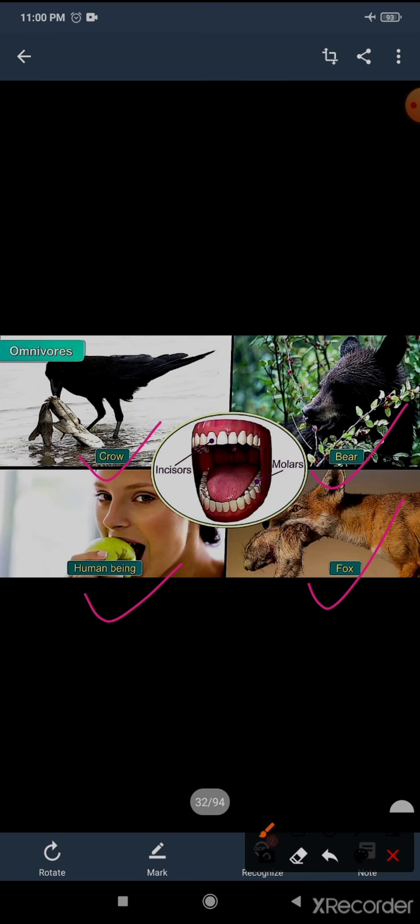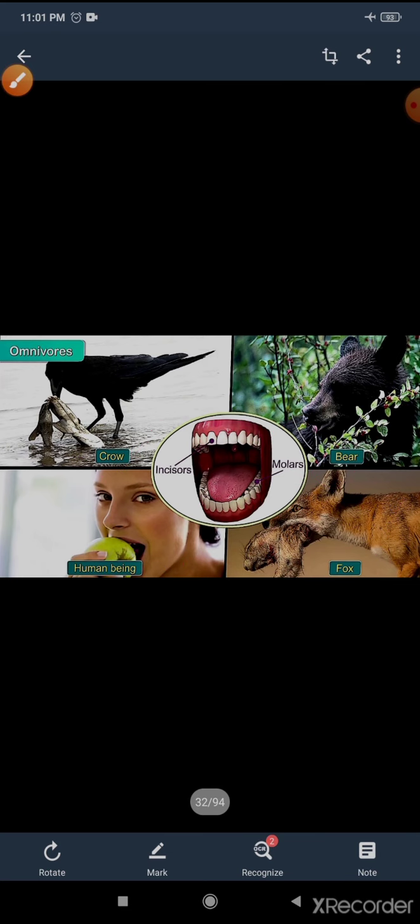They have well developed incisors, the front four teeth, and molars to eat both types of food. They use molars to make a fine paste of the food. So human beings, crow, bear, and fox have incisors and molars to eat both types of food. These all were examples of omnivores.